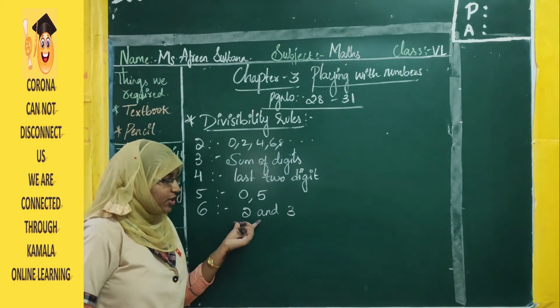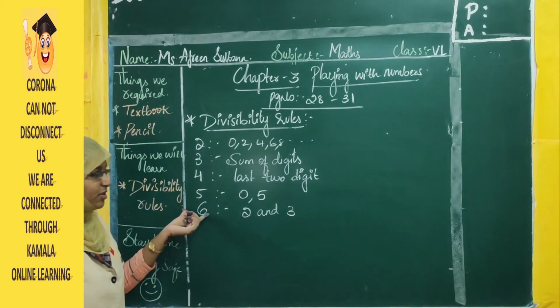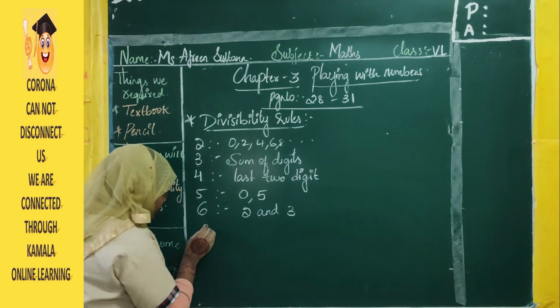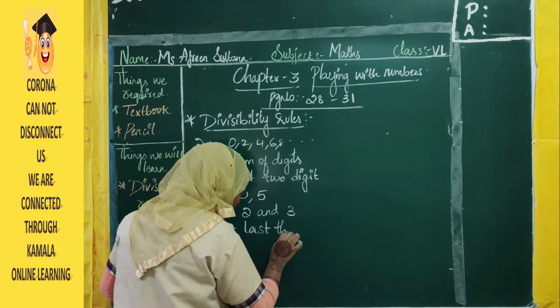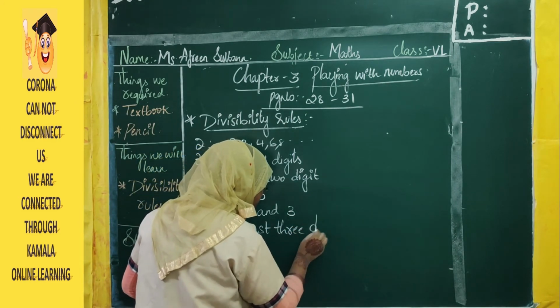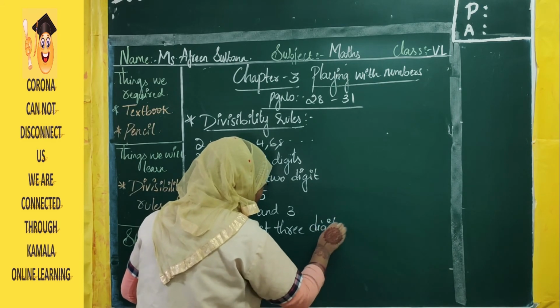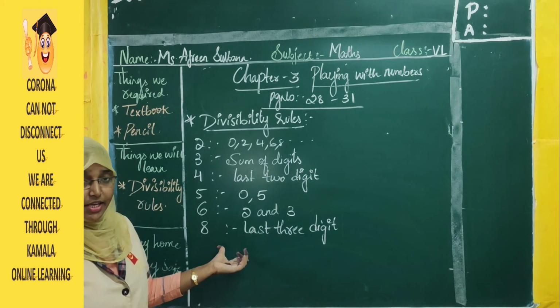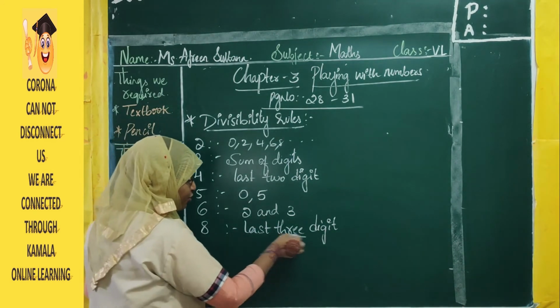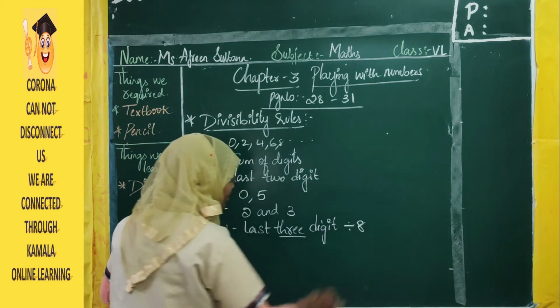If any one rule is not satisfied, then the given number will not be divisible by 6. Next is 8. The last 3 digits should be divisible by 8, then the given number is divisible by 8.